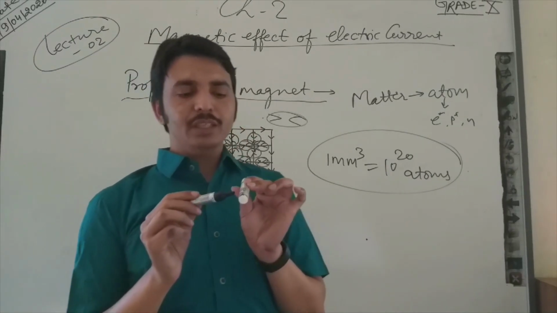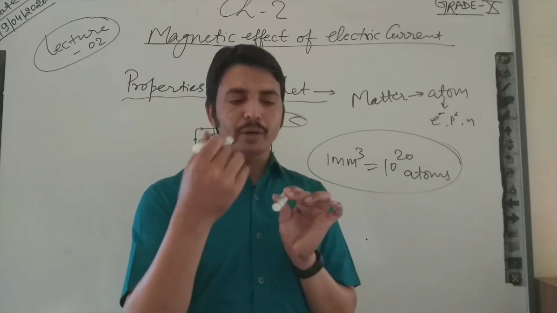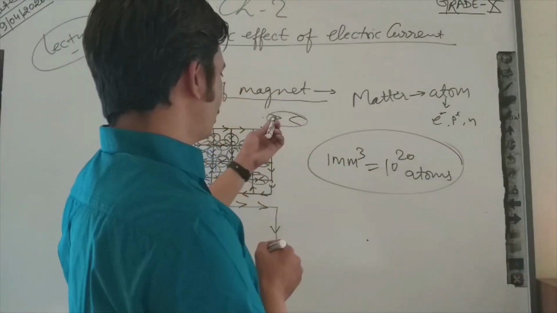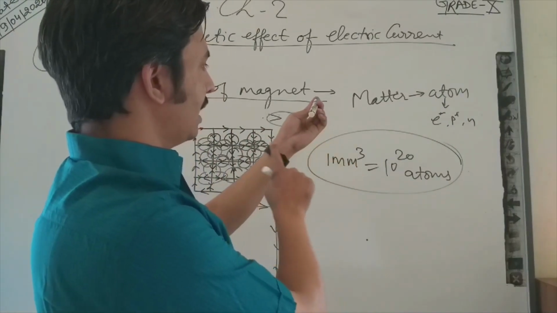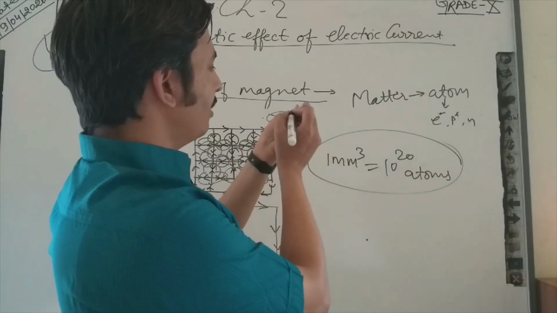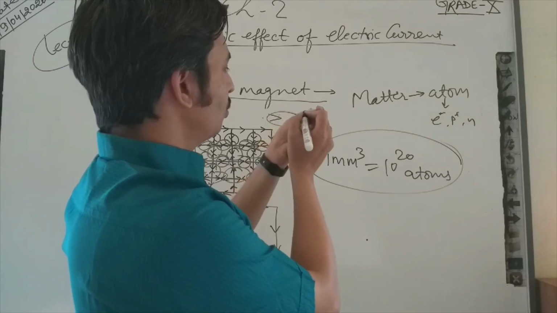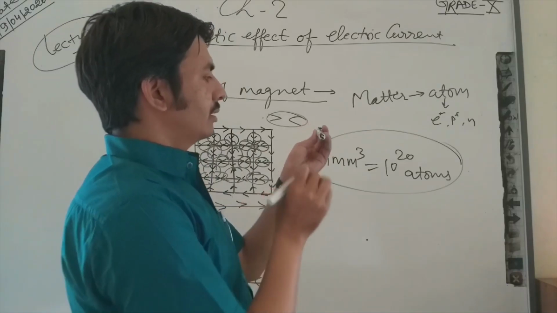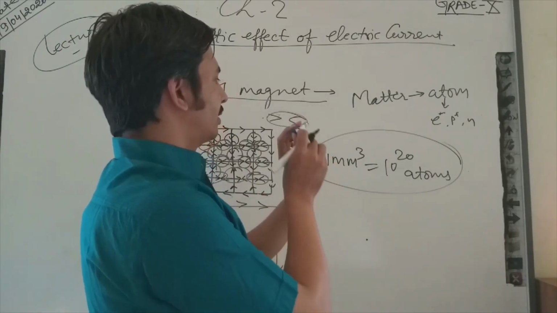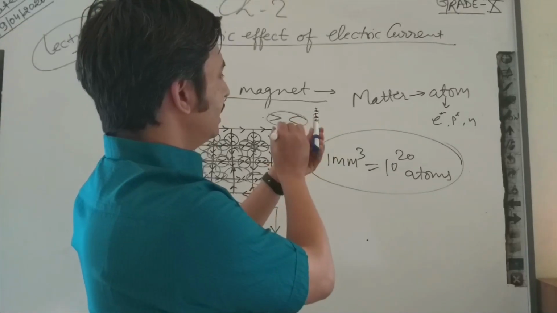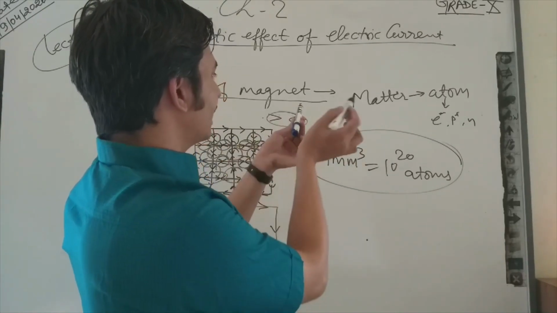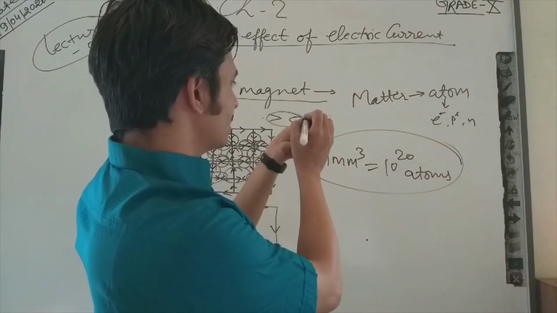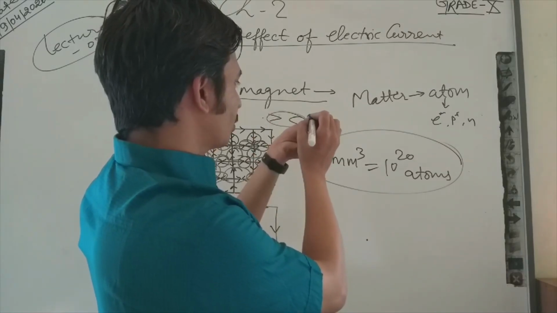If this direction is clockwise as I am seeing from this direction, then I will mention here south pole, south end. This end will be south. If I turn, then I can see these lines are moving anti-clockwise. You can see the direction of the arrow is anti-clockwise. This means this pole will be north.